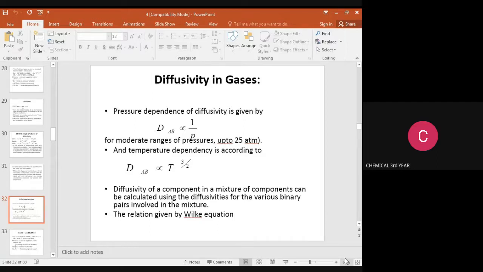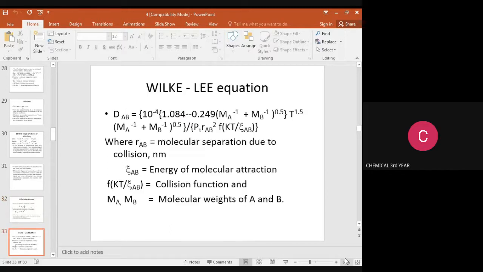Diffusivity in gases. Pressure dependence of diffusivity: diffusivity is inversely proportional to pressure for a moderate range of pressure, up to 25 atmospheres. And for temperature dependency, DAB is directly proportional to temperature to the power 3/2. Diffusivity of a component of a mixture can be calculated using the diffusivity for the binary pairs involved in the mixture. The relation is the Wilke equation. This is the Wilke equation.